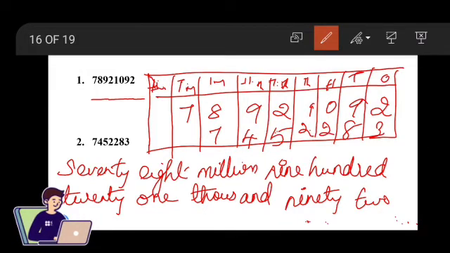First we have written them in place values. Second, we have represented them in words. Now the third step is inserting the comma in the appropriate place.